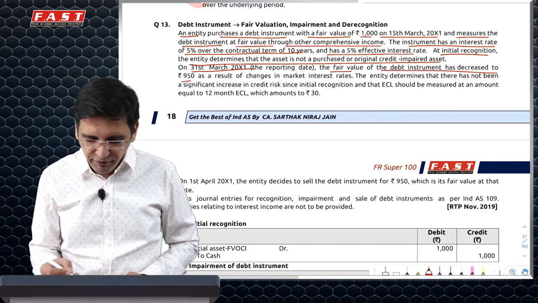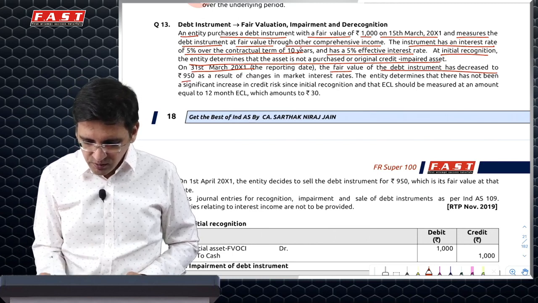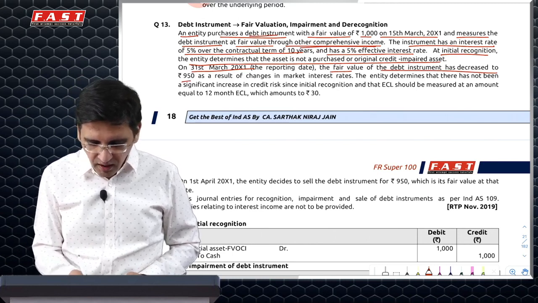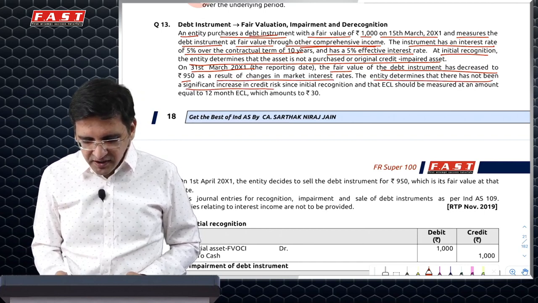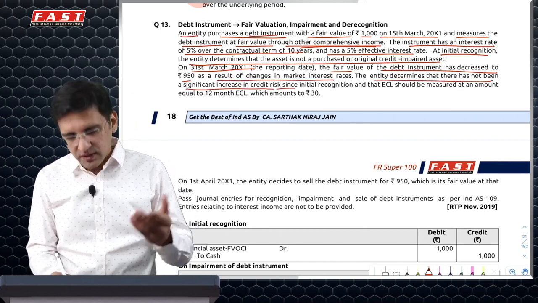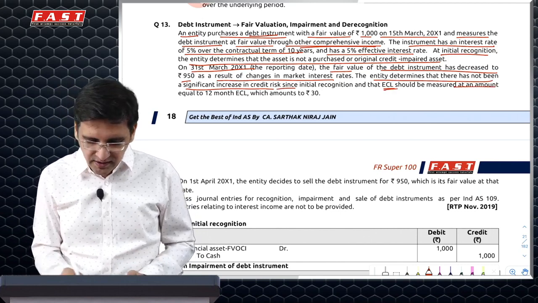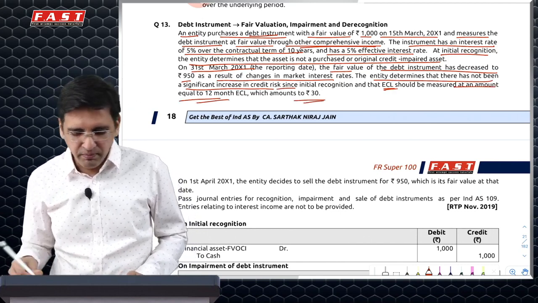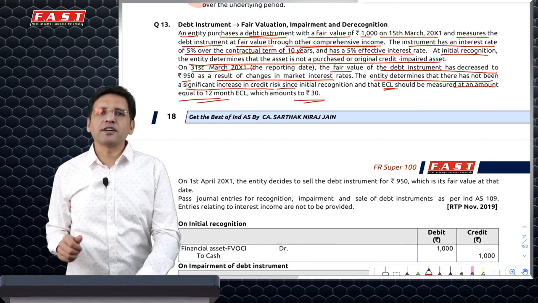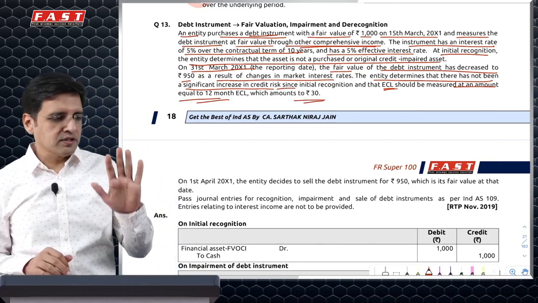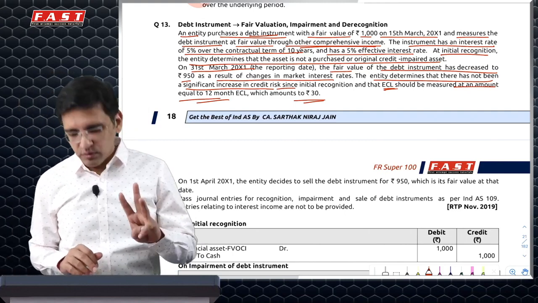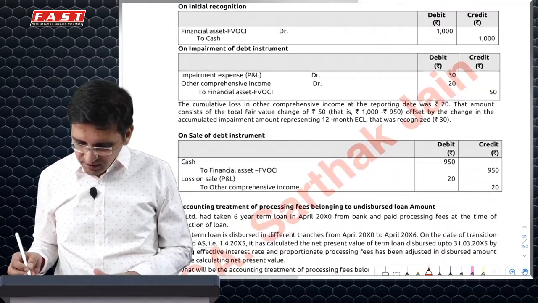So I'll book a loss of 50 through OCI because this is FVOCI. For debt instruments at FVOCI, it says there's no significant increase in credit risk. Hence, you will do a 12 months expected credit loss. And it says 12 months expected credit loss gives you an impairment loss of 30. So to the extent of 30, impairment loss will be debited to P&L. So ideally your total loss is 50, 20 to OCI and 30 to P&L. This is your journal entry, what you will have to pass.